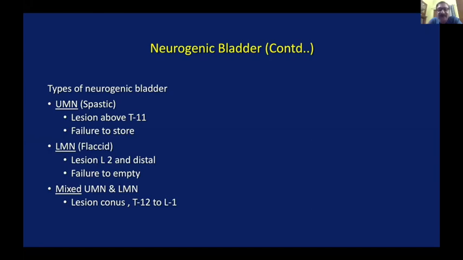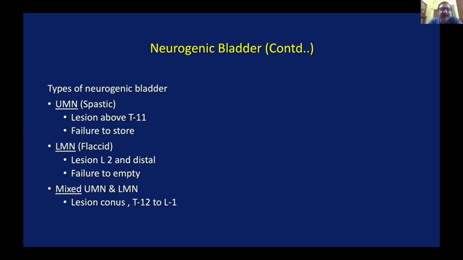If the sacral sparing is not there, then we have to follow this simple statement which I have shown on the slide, to decide whether there is an upper motor neuron paralysis bladder or a lower motor neuron or a mixed bladder. A lesion which is above the T11 vertebra would have a spastic bladder. Means the bladder, there will be a failure to fill.